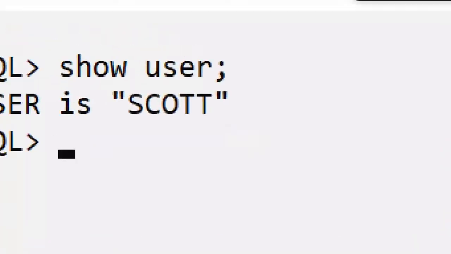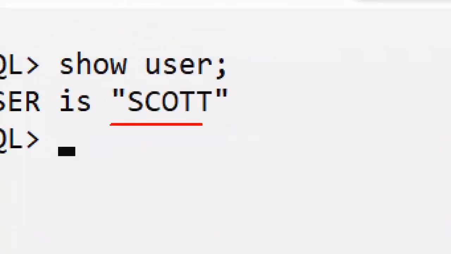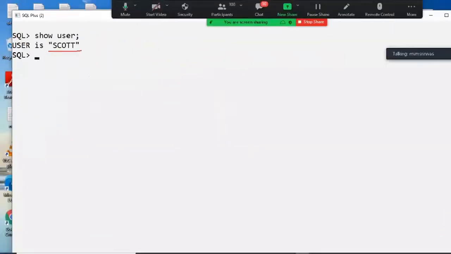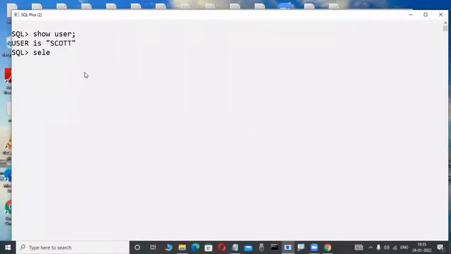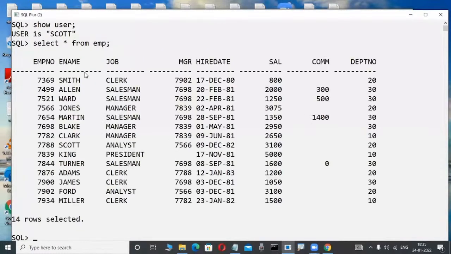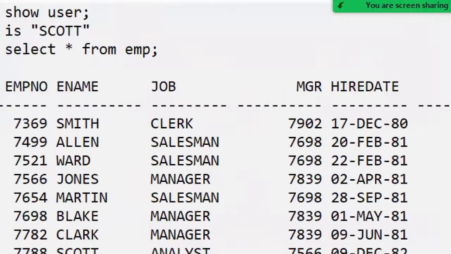This employee's name is Scott. Oracle Corporation gives this user. Don't worry, you will be familiar with these users in future. Scott is an employee, for example, and this employee has one table, for example the EMP table. Oracle Corporation gives all these tables. In future you will be familiar with them. Don't worry. Scott is an employee.